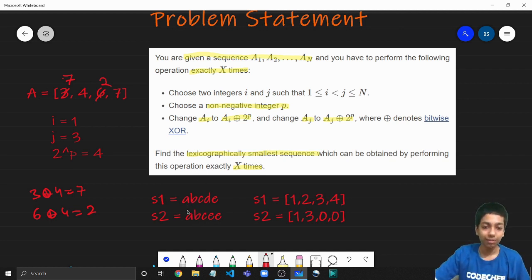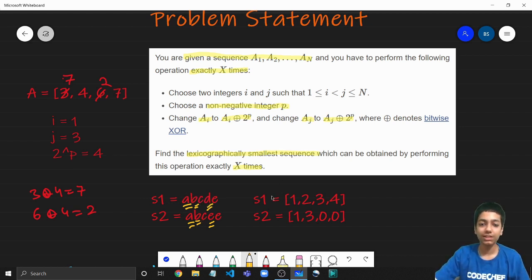You say this by taking every corresponding letter. First we'll take this A and this A. They are equal, so we'll move on to the next character, this B with this B, and then go to C, then go to D. And here D and E are not equal and D is smaller than E. So irrespective of the letters on the right, we say that S1 is smaller than S2, and it will come before S2 in the dictionary.